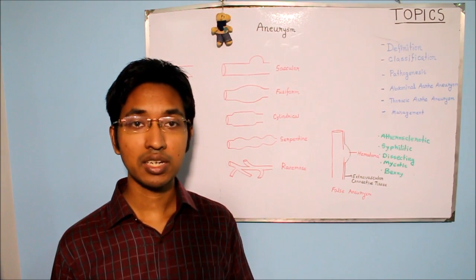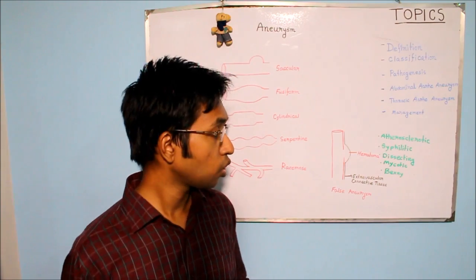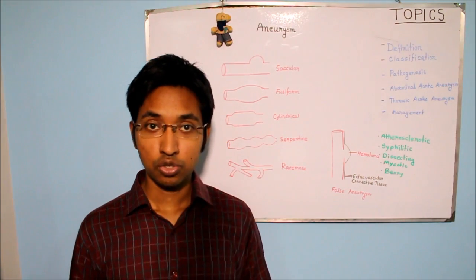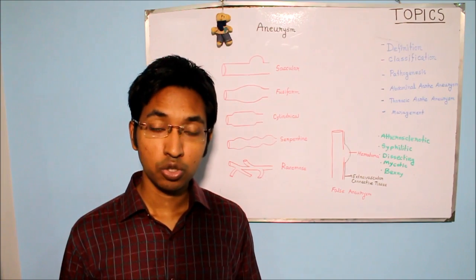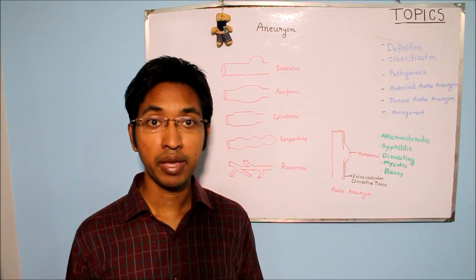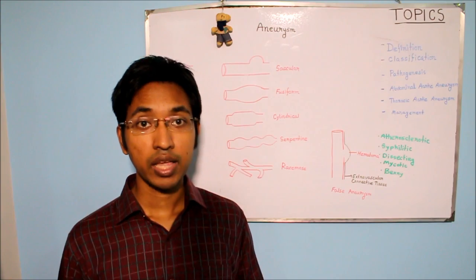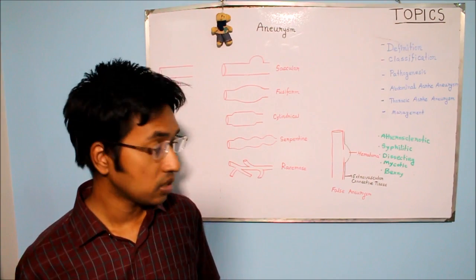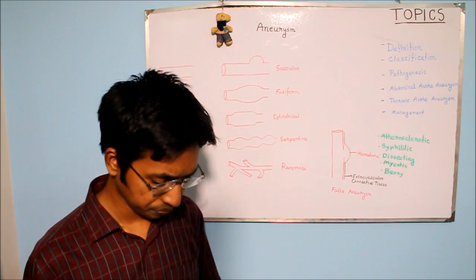So that will result in ischemia of the outer media in case of tertiary syphilis. So in tertiary syphilis, the outer media of the thoracic aorta will develop ischemia that will make portions of the blood vessel weakened, and that will result in dilation and development of aneurysm in tertiary syphilis.